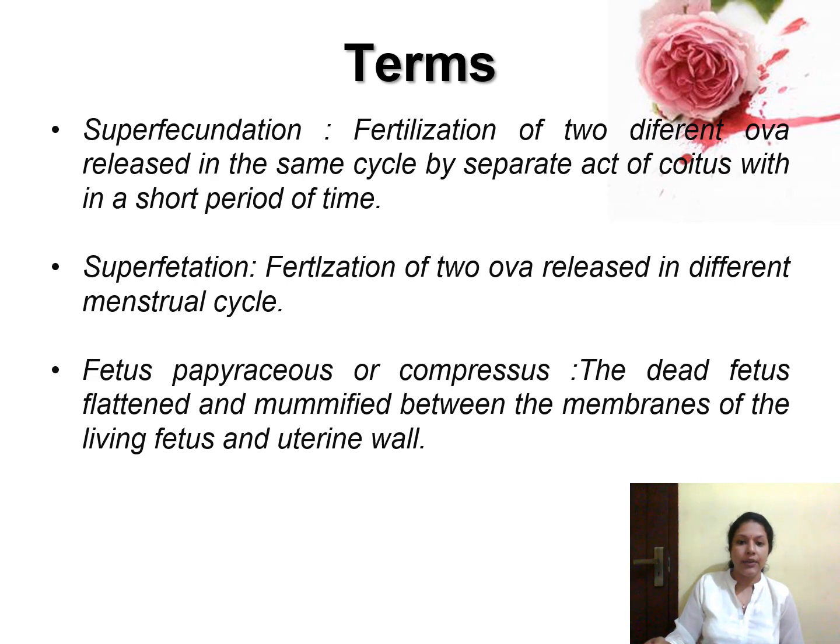The next condition is fetus papyraceus or fetus compressus. That is, in the case of multiple pregnancy, one baby will die and the dead fetus will get flattened and mummified between the membranes of the living fetus and the uterine wall, and that baby is known as fetus papyraceus or fetus compressus.